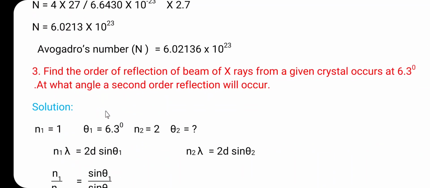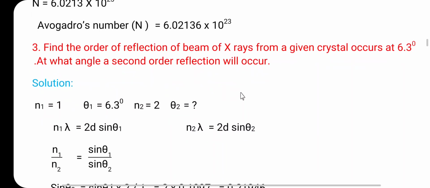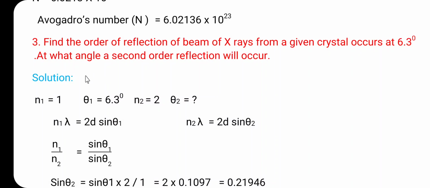Then the third problem: find the order of reflection of a beam of X-rays from the given crystal occurs at 6.3 degrees; at what angle will the second order reflection occur? Here the given data: for the first order reflection, n1 is equal to 1, and the angle of reflection theta 1 is 6.3. Then for the second order reflection, n2 is equal to 2, and we have to find theta 2.